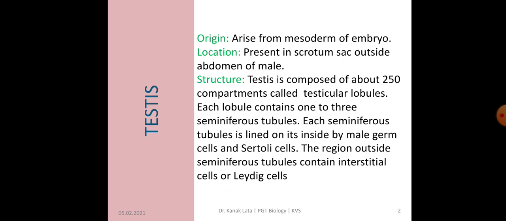It is composed of about 250 compartments, and these compartments are called testicular lobules, and each lobule contains 1 to 3 seminiferous tubules. Each seminiferous tubule is lined on its inside by male germ cell and Sertoli cell, and outside by interstitial cell or Leydig cells.